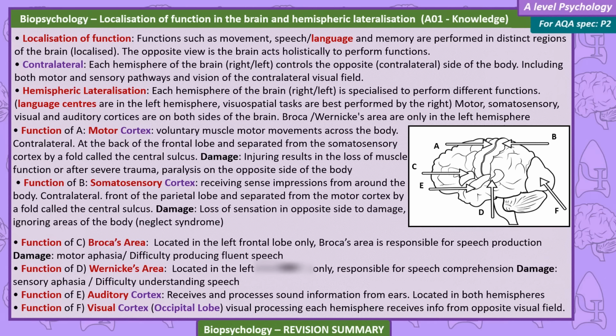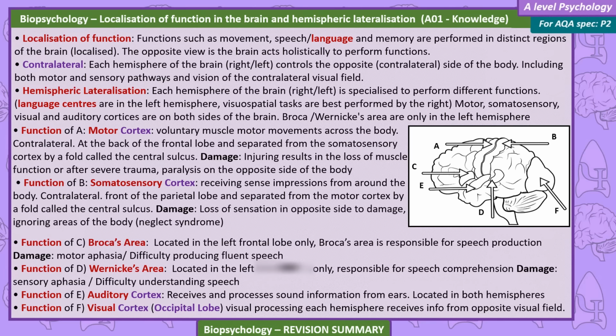Hemispheric lateralization. Each hemisphere of the brain, right or left, is specialized to perform different functions. Language centers are in the left hemisphere. Visuospatial tasks are best performed by the right. Motor, somatosensory, visual, and auditory cortices are on both sides of the brain. Broca's and Wernicke's areas are only in the left hemisphere.